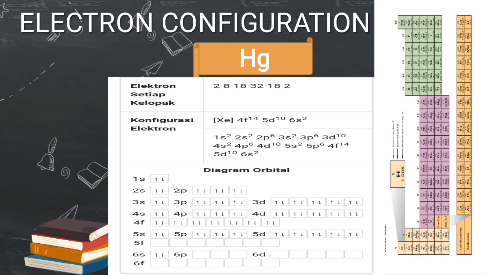And dengan diagram orbital sebagai berikut. Dan pada subkulit 5D juga terisi penuh, sama seperti unsur zinc dan juga unsur pada kadmium. Nah, inilah konfigurasi elektron pada golongan 12.